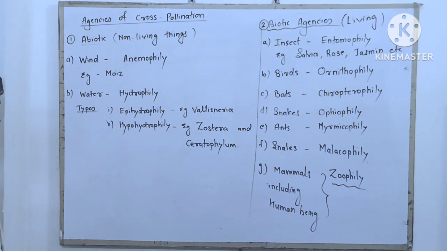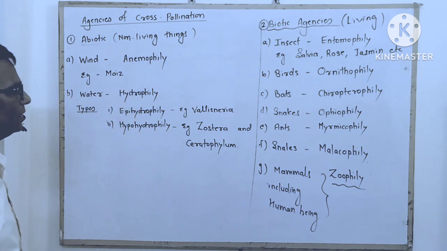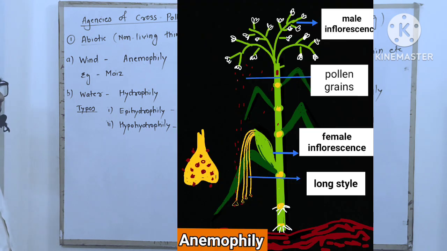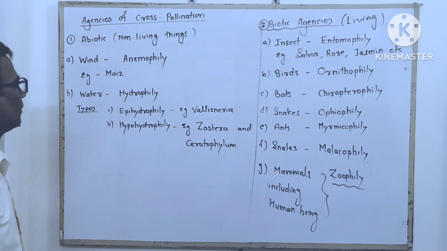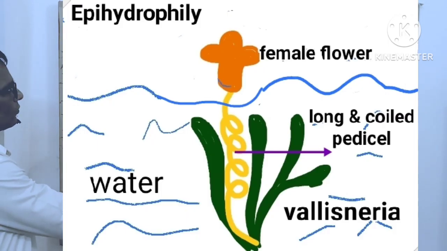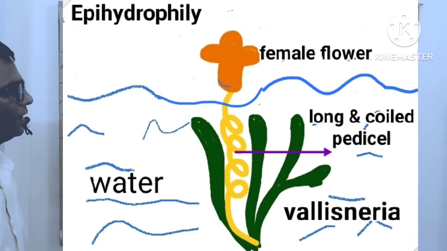Abiotic agencies include wind. If pollination occurs through wind, it is called anemophily. The best example is maize. The second one is water. If pollination occurs through water, it is called hydrophily.